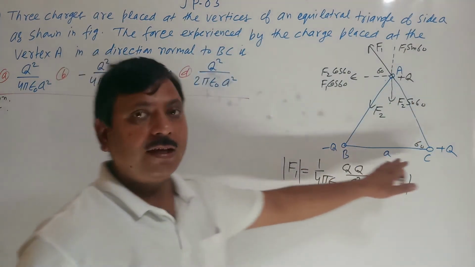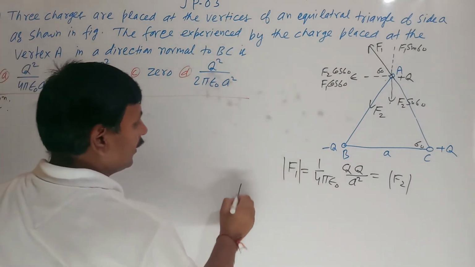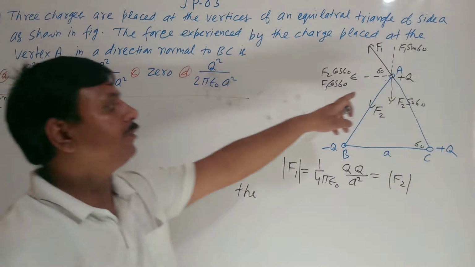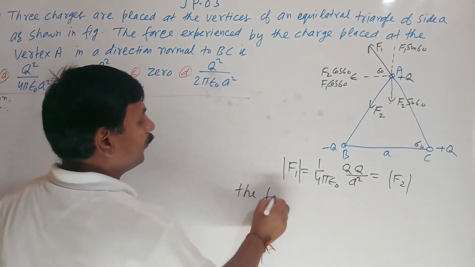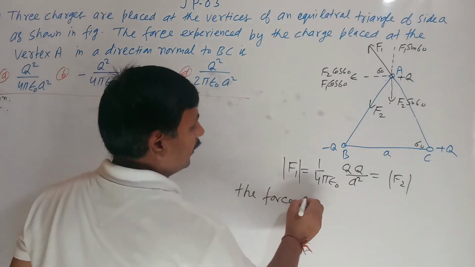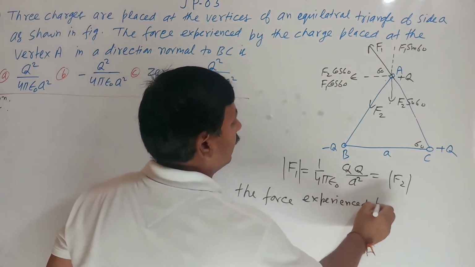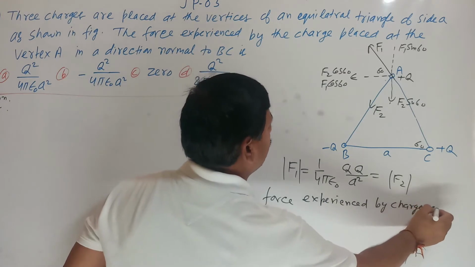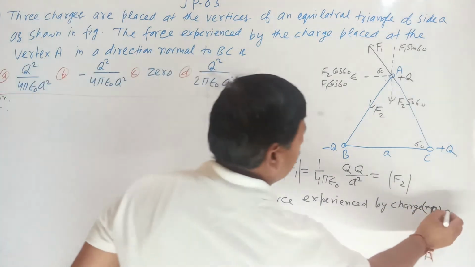If we see perpendicular to the force experienced by charge plus Q at A, along BC.